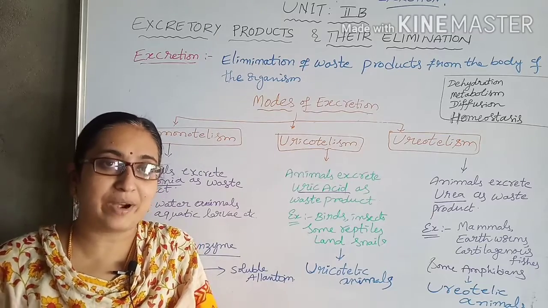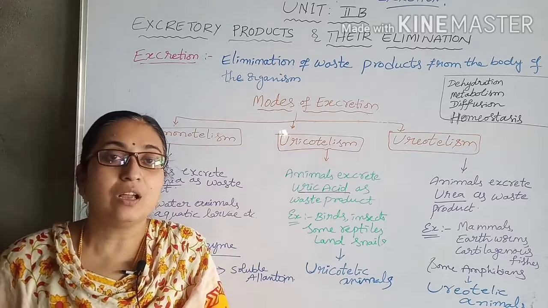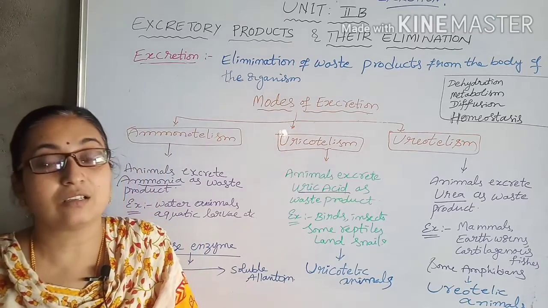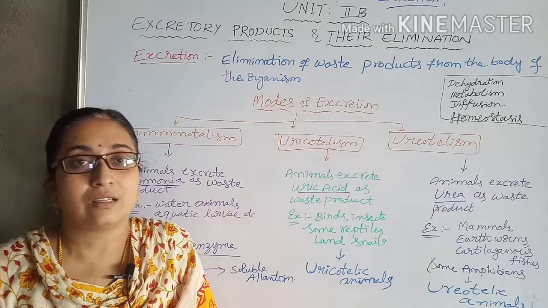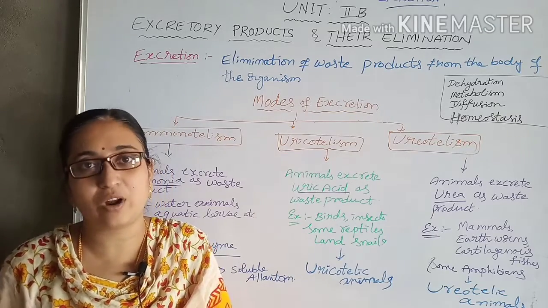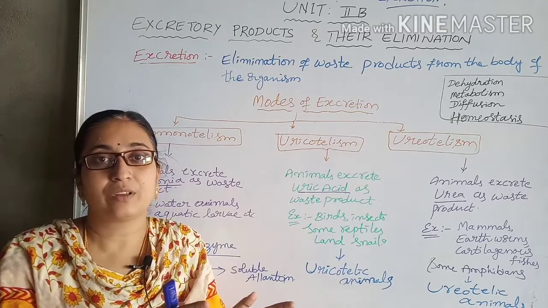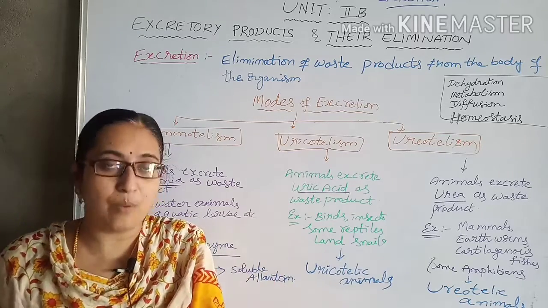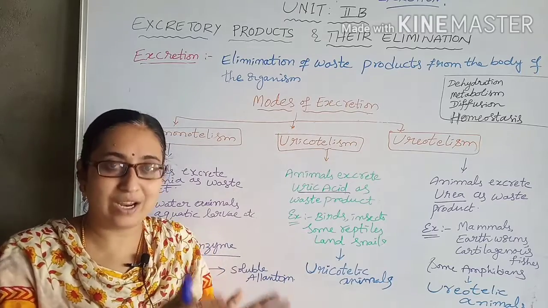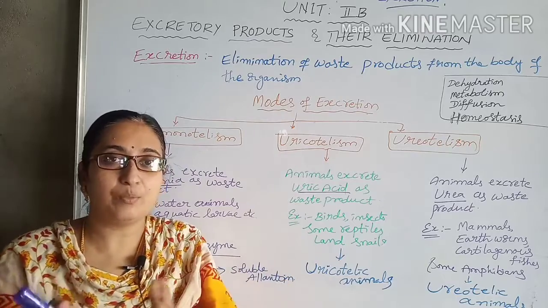There are two types of metabolic reactions, that is anabolism and catabolism. Anabolism is where small micromolecules are converted into macromolecules, that is the small components form big components. For example, small amino acids form proteins.